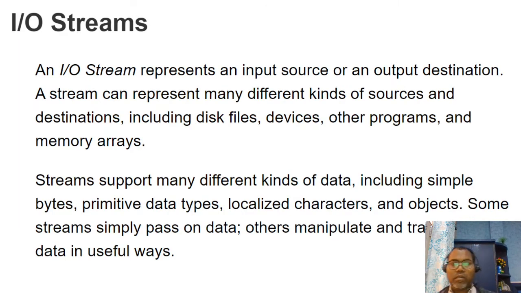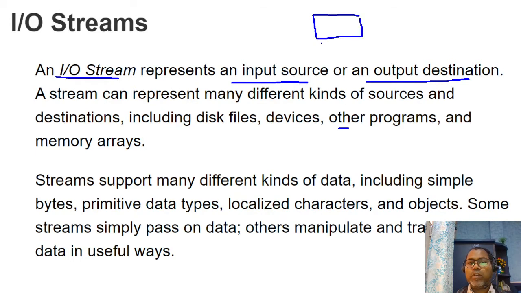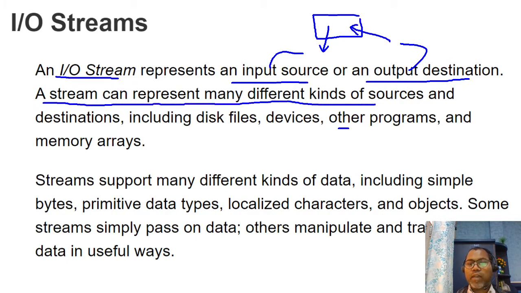So first, let's consciously understand the meaning of IO stream. An IO stream represents an input source and/or an output destination. This stream might be from a source where you are reading data, or you are writing data. Whenever we are reading, that is your input, and wherever you are writing, that is your output. So a stream can represent many different kinds of sources and destinations.